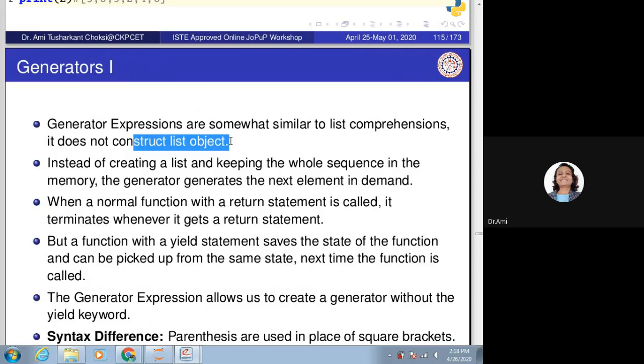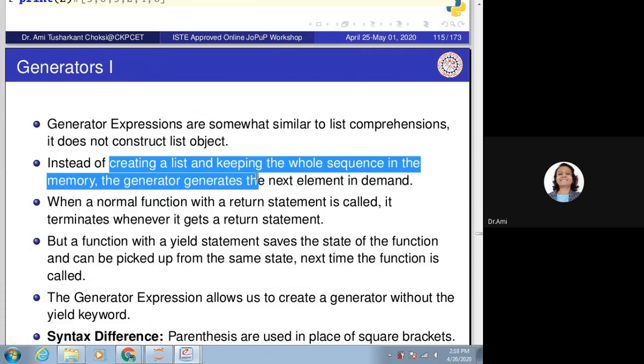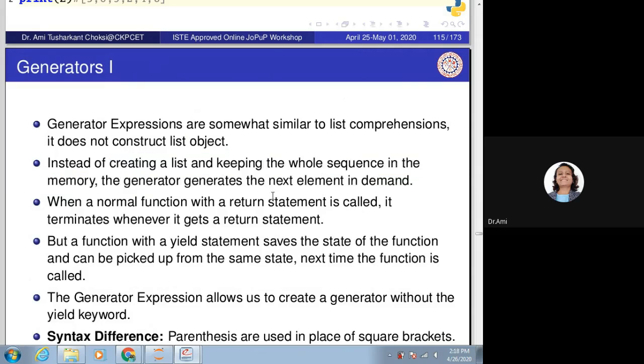Instead of creating a list and keeping the whole sequence in memory, the generator generates the next element on demand. When a normal function with a return statement is called, it terminates whenever it gets the return statement.